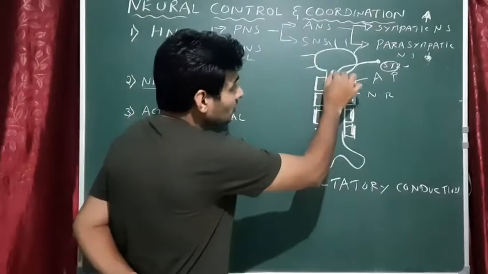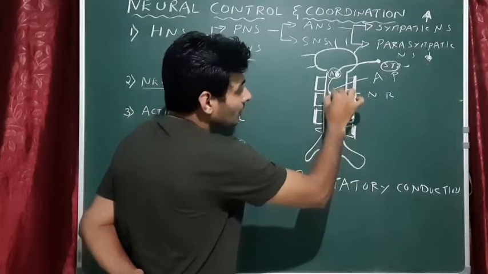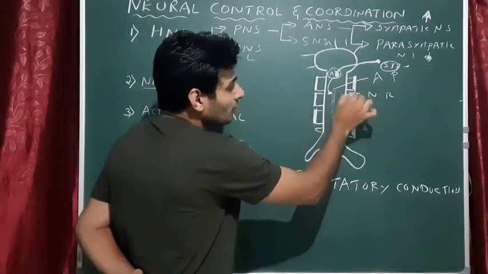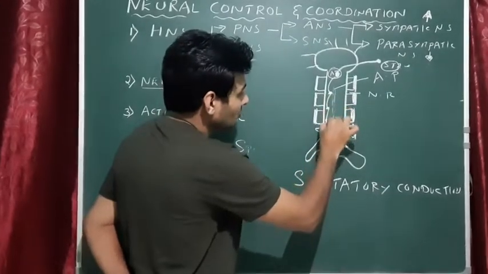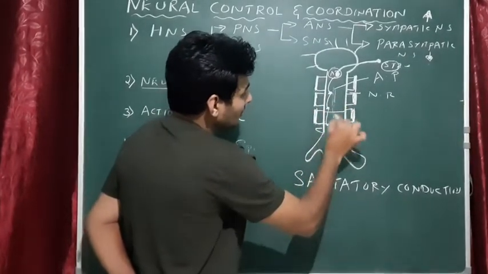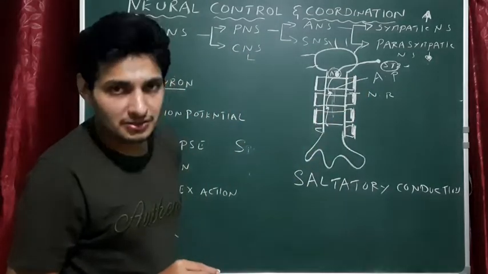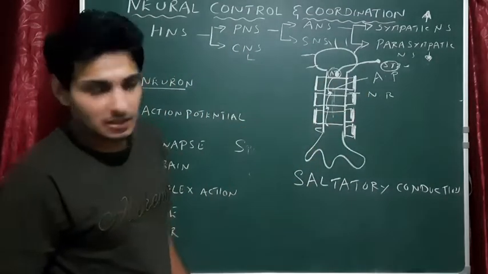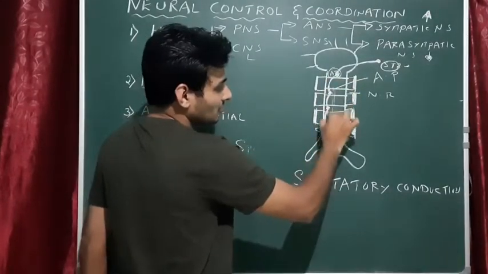So the action potential which arrives here should jump to the nodes, wherever you see the gap between two cells. It jumps like this. In the region where the insulation from the Schwann cell is present, you don't see any action potential. The action potential jumps to this place, this place, this place.